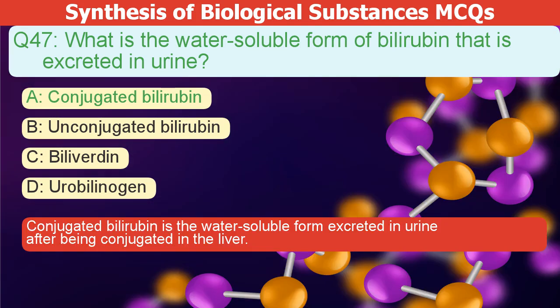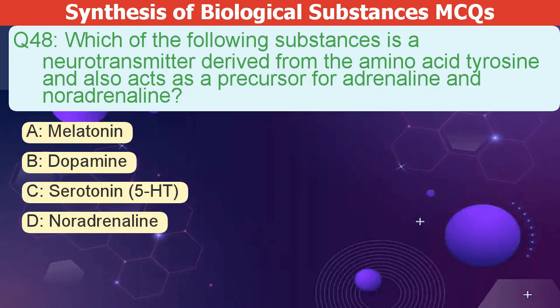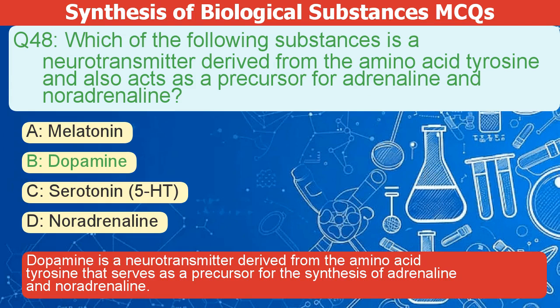Conjugated bilirubin is the water-soluble form excreted in urine after being conjugated in the liver. Which of the following substances is a neurotransmitter derived from the amino acid tyrosine, and also acts as a precursor for adrenaline and noradrenaline? A. Melatonin. B. Dopamine. C. Serotonin, 5-HT. D. Noradrenaline. The correct answer is B.